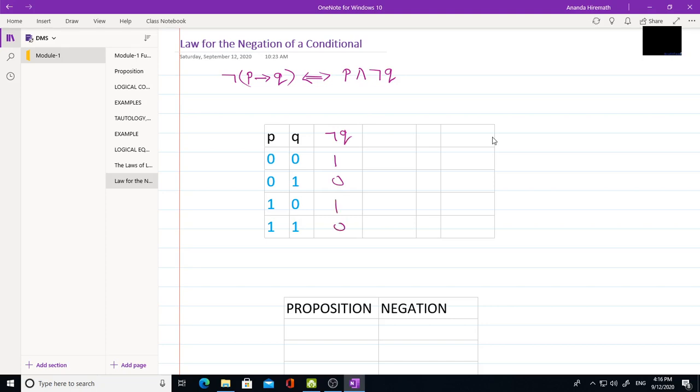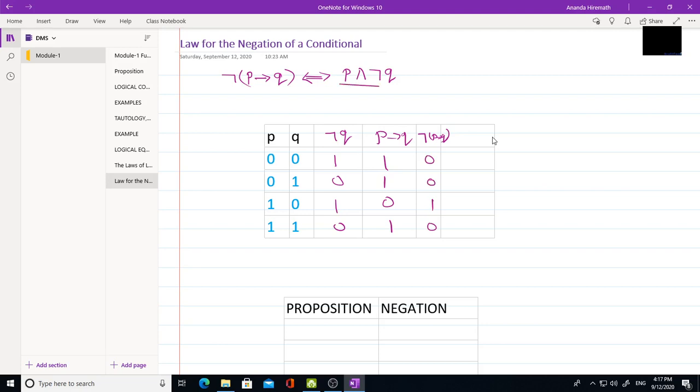Then I will write P conditional Q over here. P conditional Q means first input must be high, next must be low, then only the answer is low. So for the third combination it is going to be 0, for the remaining it is 1. Well, now I will write the negation of P conditional Q. Its negation means it will be 0, 0, 1, 0.